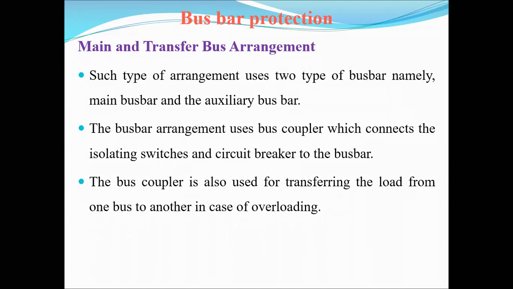For improving the continuity of the supply, we are using different types of bus bar arrangements.